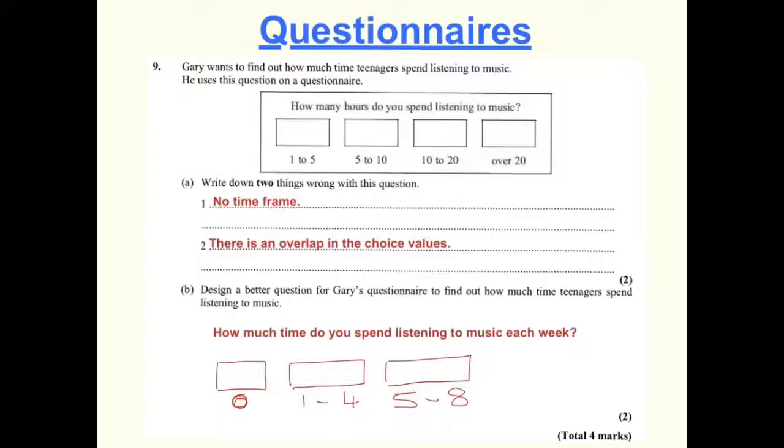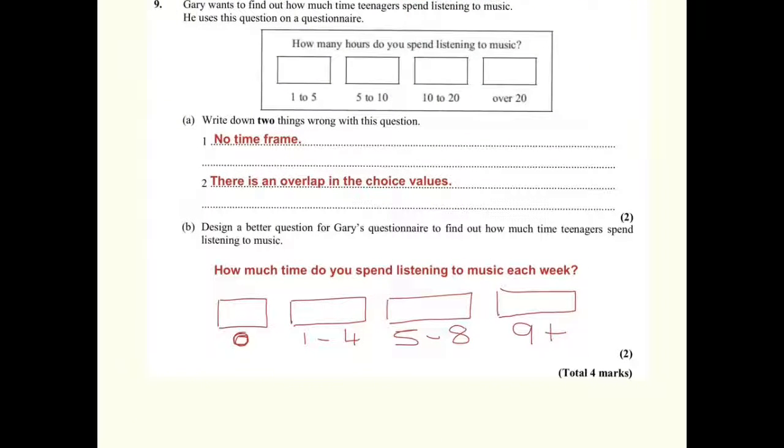The other thing I need to do is to include anybody who listens to music more than that. So this box here would be for people who have 9 or more hours per week. Now, everybody's included, okay? Even if I listen to 100 hours, I would still go in this box. Even the people who listen to 0 hours, they can go here. And I've put the time frame. So therefore, I'm going to get 4 marks now for that question. And there's 4 marks that we can get for answering those two.